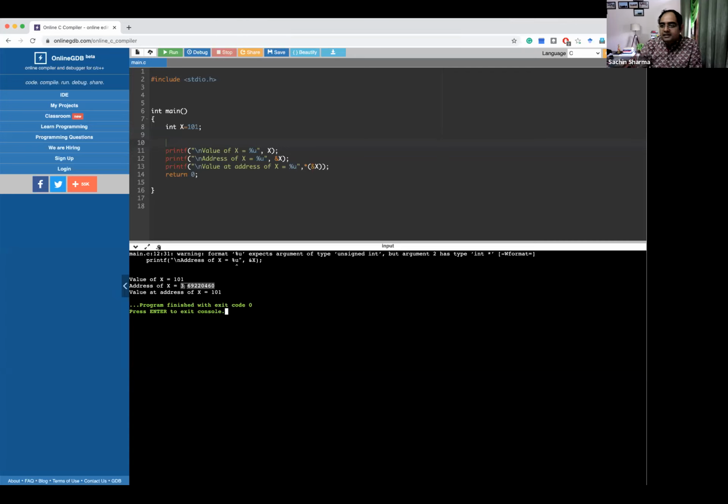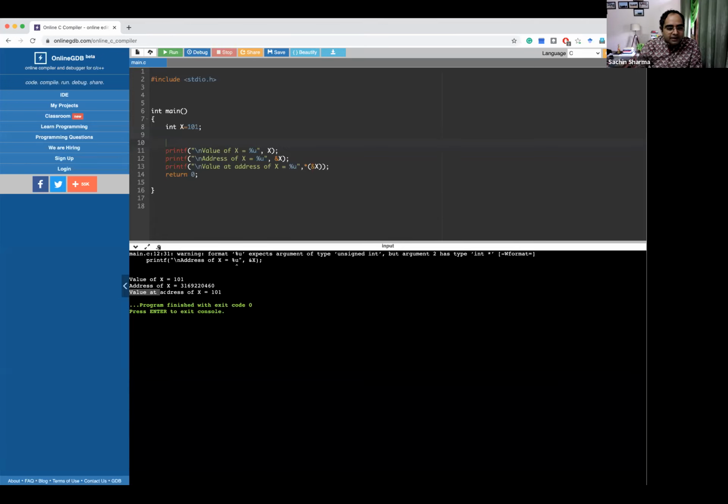This address will change if you run this program on different machines. This address will always change because on that machine, you don't know where the space is available in memory and where your program will run. That depends on the operating system. The operating system will decide where to load and run your program. So that's why this address will change.